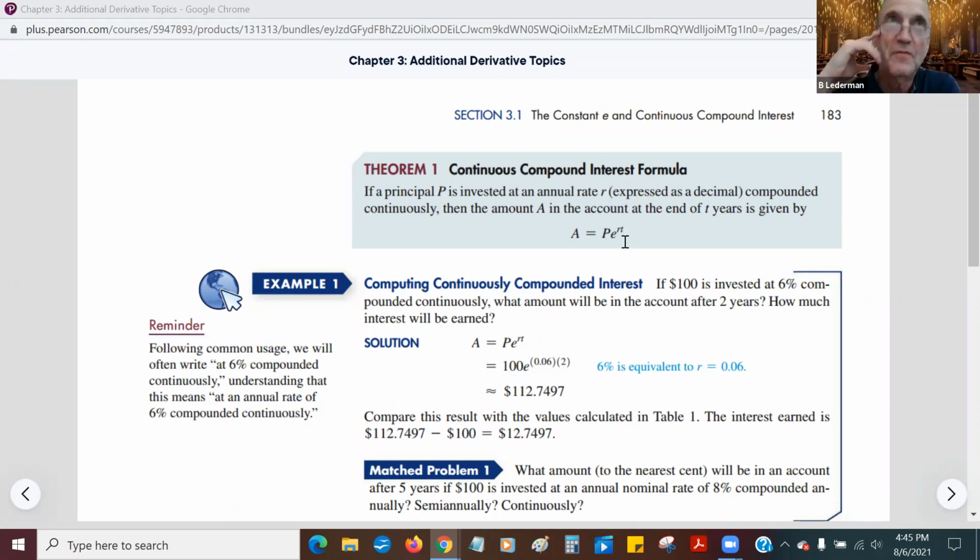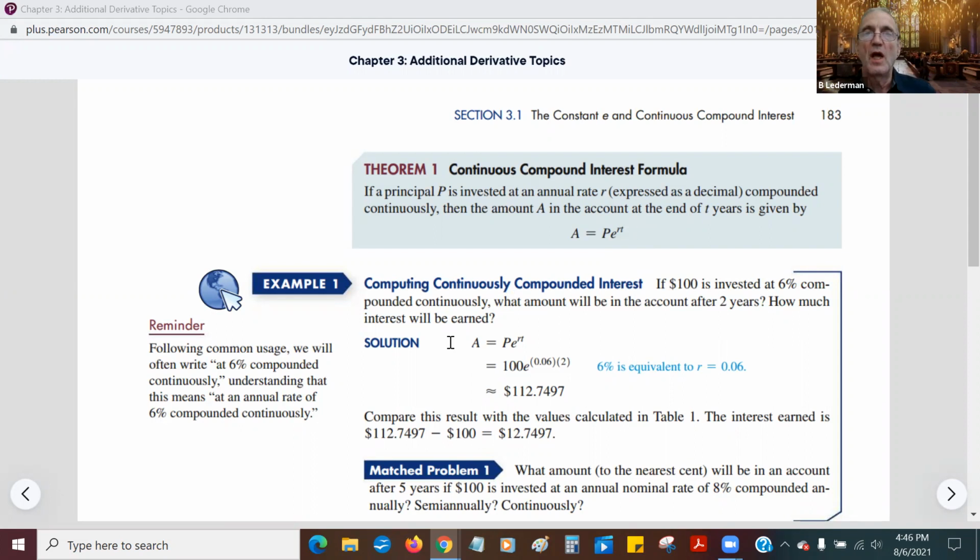So which means that if it's 5 years, T equals 5. If it's 6 months, T equals 0.5 because it's half a year, and so on and so forth. Anyway, if $100 is invested at 6% compounded continuously, what amount will be in the account after 2 years? How much interest will be earned?